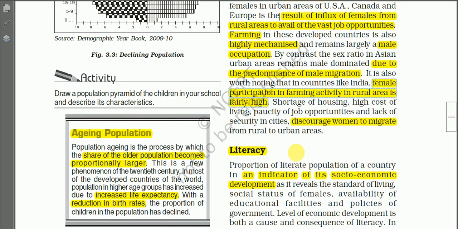At the same time, due to a lack of security in the big cities, women are discouraged from migrating from rural areas to urban areas. There is shortage of housing, high cost of living, paucity of job opportunities, and a lack of security in the cities. So this discourages women to migrate from rural to urban areas in countries like India.